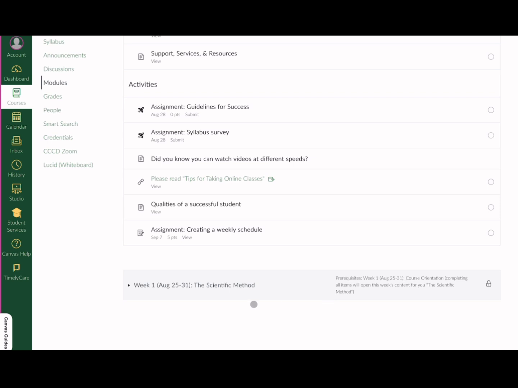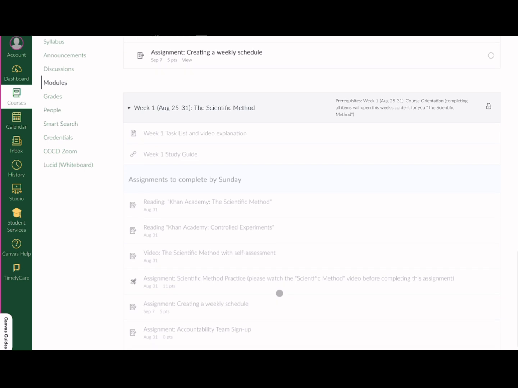If you complete all of the items in the course orientation before the first day of school, because that orientation will open 1 week in advance, you will still not be able to access this scientific method module until the first day of school, which is in this semester, August 25th. Once the first day of school opens, if you've completed the orientation module, then this will become unlocked for you to jump into. We can open it and just see what's coming up in Week 1.